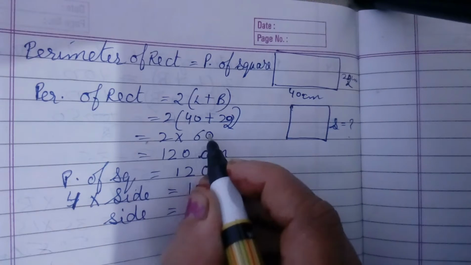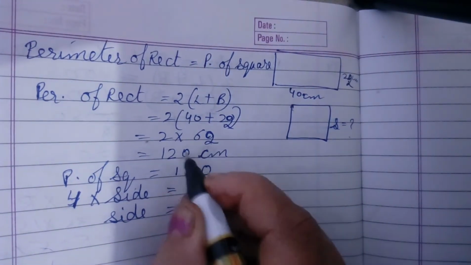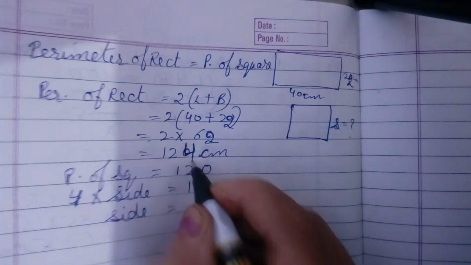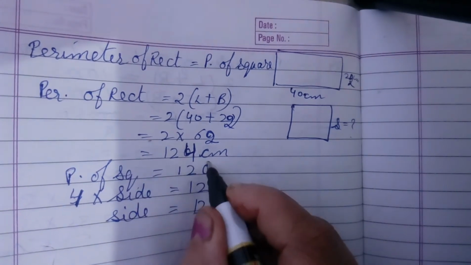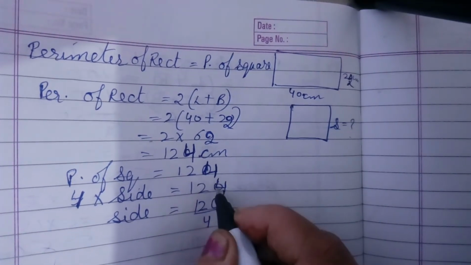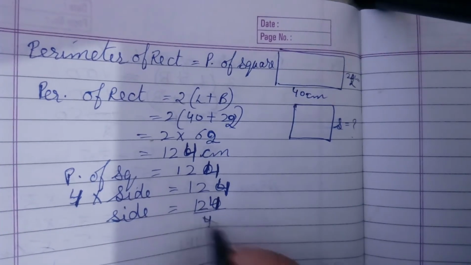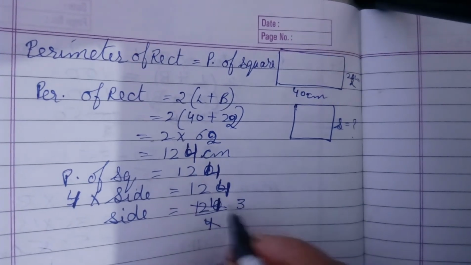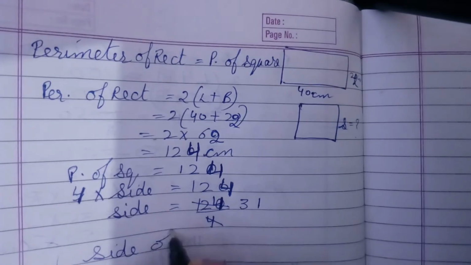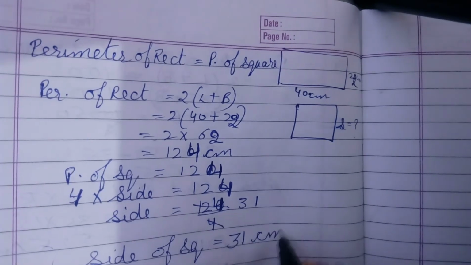Place 22 here, so this will be 62. So when you multiply, instead of 120 you will get 124. Now when you transpose this 4 towards your right hand side, 4 3s are 12, and 4 ones are 4. Means side of square is equal to 31 centimeter.